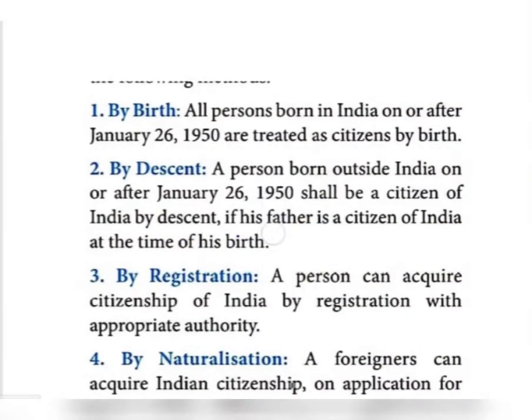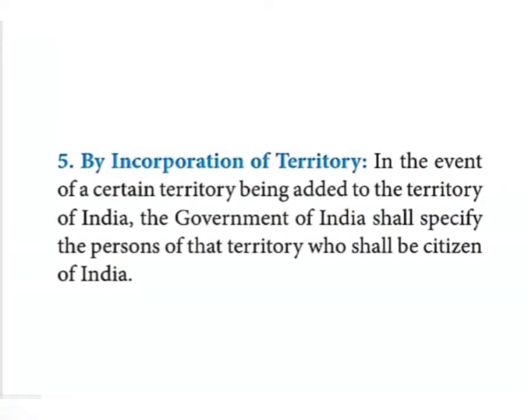The next one, the last one, by incorporation of territory. In the event of a certain territory being added to the territory of India, the government of India shall specify some persons, and the persons of that territory shall also be citizens of India. So when the people of some country are added to India, at that time those people can become Indian citizens.